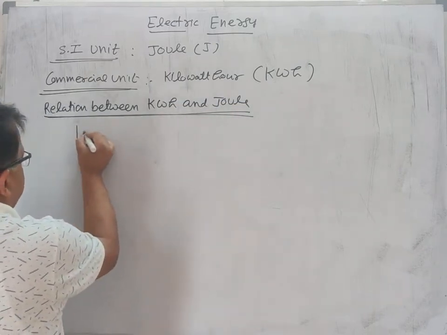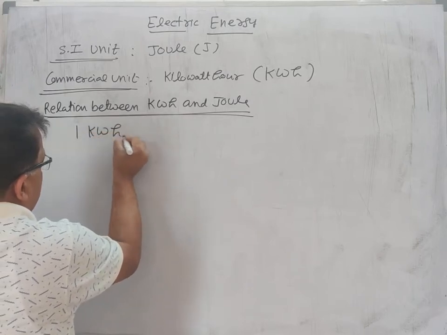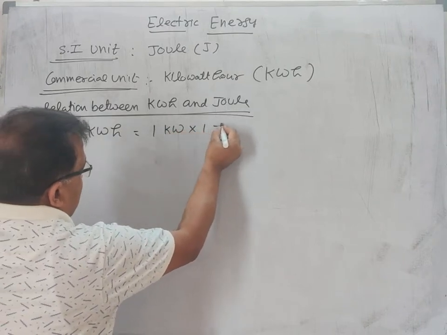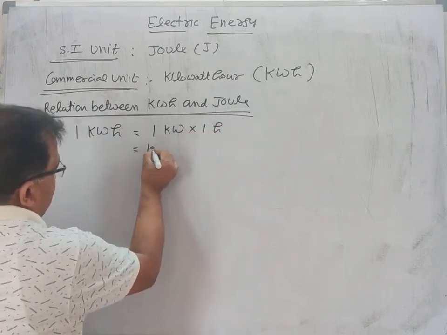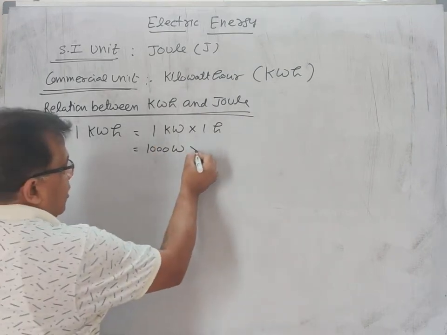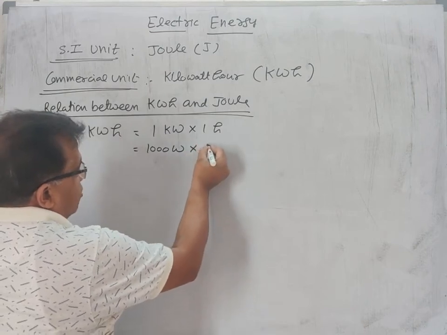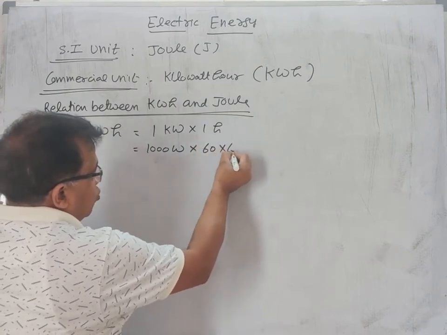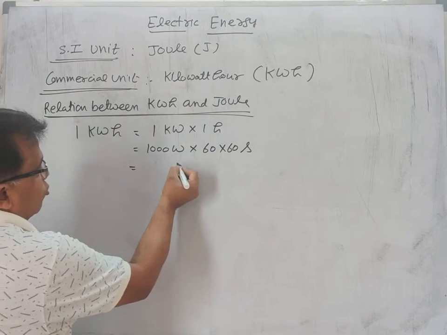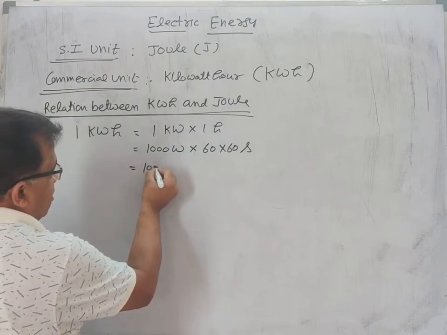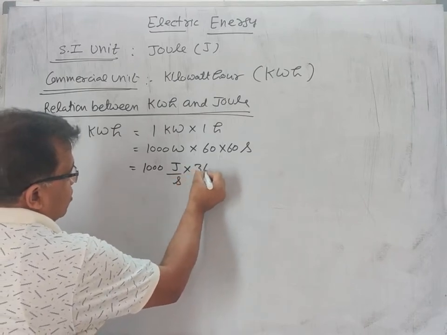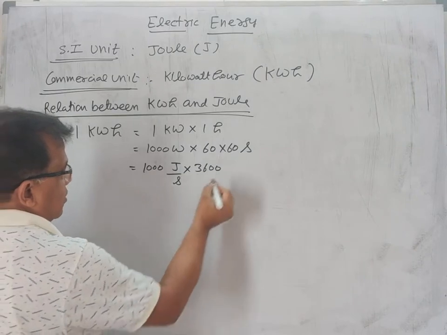As clear from the name, 1 kilowatt hour means 1 kilowatt into 1 hour. In 1 kilowatt we have 1000 watt, and in 1 hour we have 60 minute into 60, so 60 into 60 seconds, and watt is joule per second, so it is 1000 joule per second into 3600 seconds.